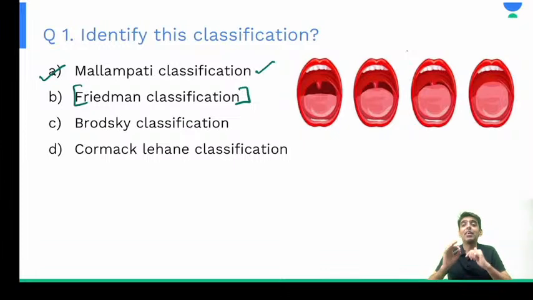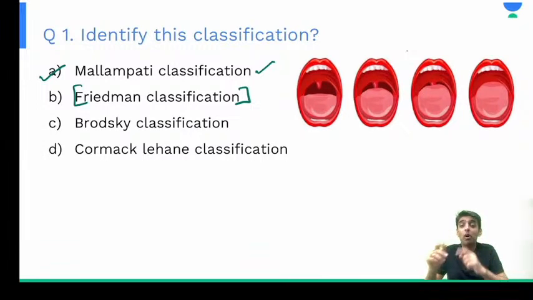This is typically the type of question that is very confusing. It depends upon the examiner's psyche, what he is trying to ask you. So it can be Friedman's classification as well, depending upon whether the tongue is protruding out or not. We'll have to wait for the answers at the end of our result.